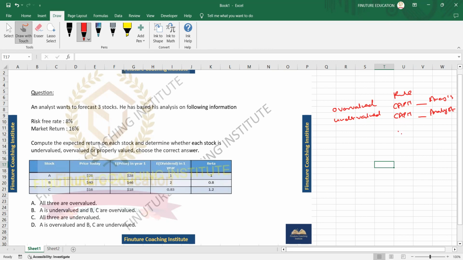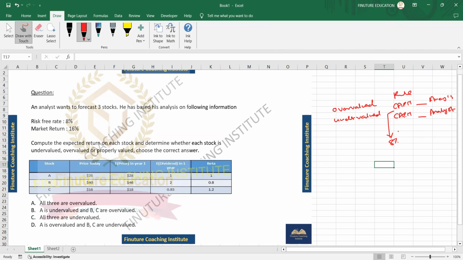So my point was, if your CAPM says that your expected return is 8%, and the analyst estimates the return based on cash flow models, like where we have dividends, we will solve one numerical based on this. This is the foundation to solve this kind of question.